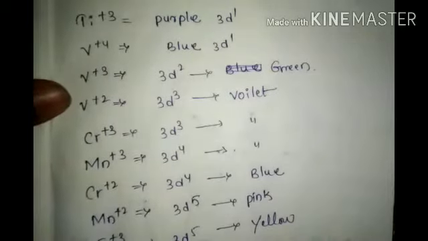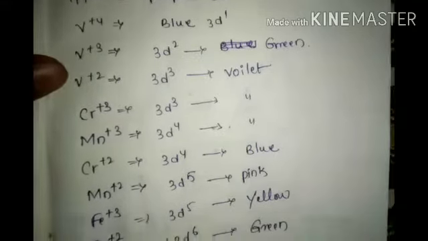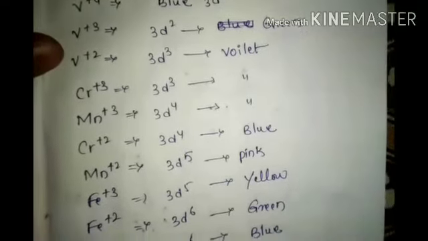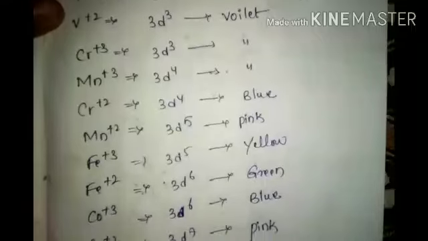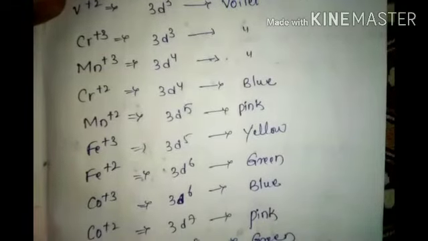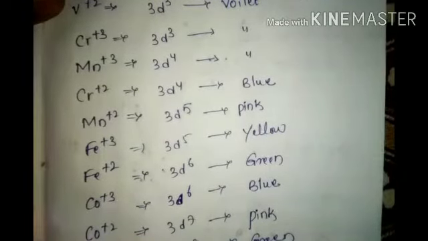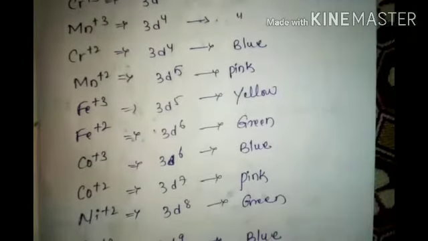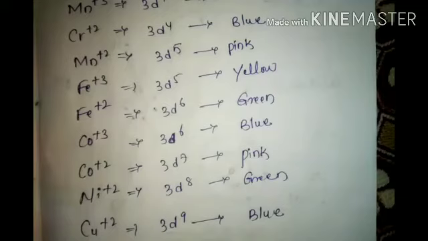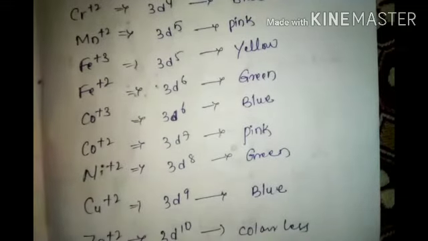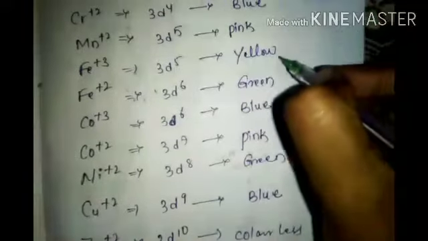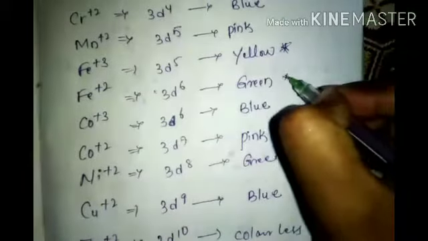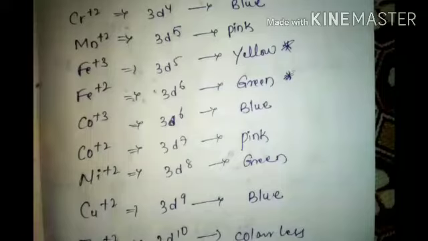Titanium plus 3, 1 electron, vanadium plus 4, 1 electron, V3 green color, V2 violet color, Cr3 violet color, Mn3 violet color, Cr plus 2 blue color, Mn plus 2 pink color, Fe plus 3 yellow color, Fe plus 2 green color. Remember it, Fe plus 3 yellow color and Fe plus 2 green color, very very important. Most of the questions are asked from this only.